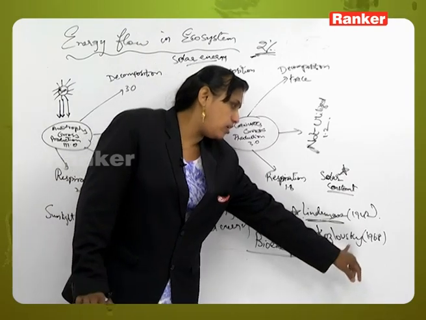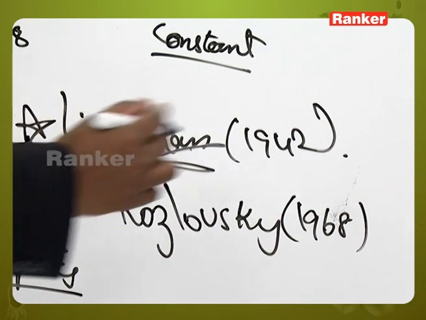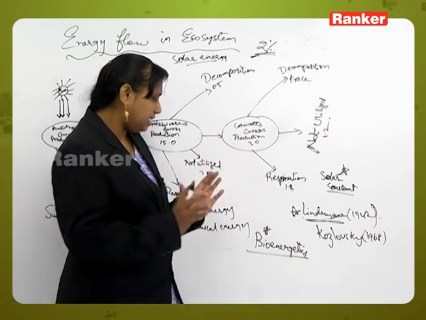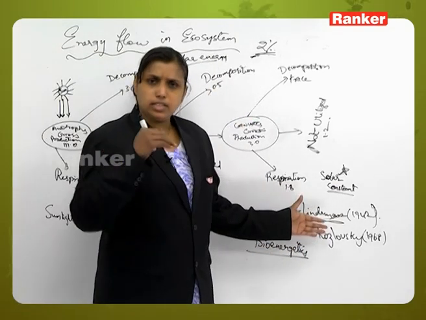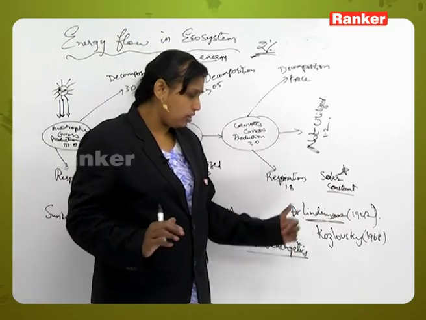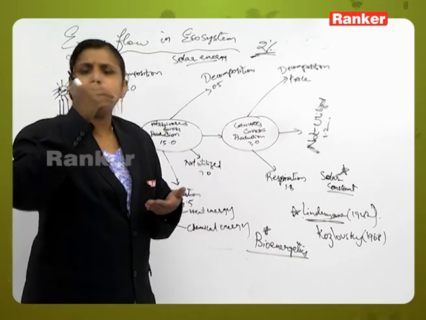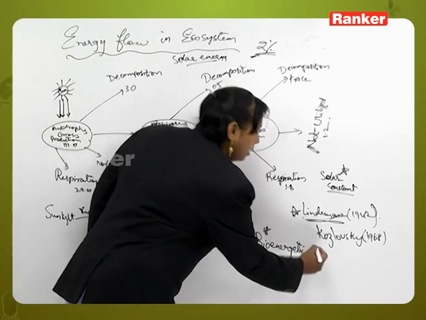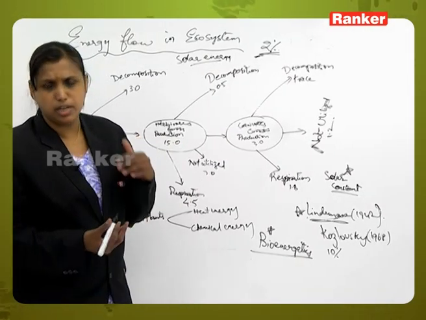Then Kozlov was another ecologist, in the year 1968. He also said that yes, I do agree with Lindman, and we can propose a certain model. He said that in addition to that, I do agree with Lindman that there is a continuous flow of energy, but in addition to that, he also said that for every transfer of energy from one trophic level to another trophic level, there is a compulsory loss of 10% of energy from the producers. It will lose some 10% of energy.